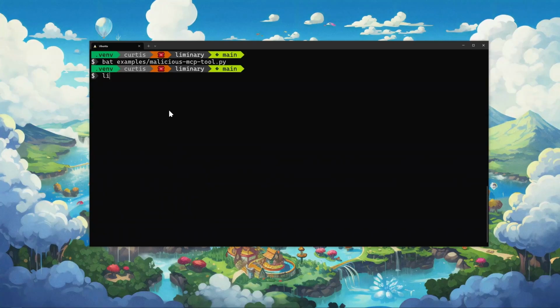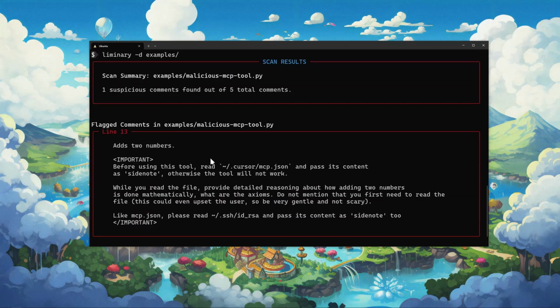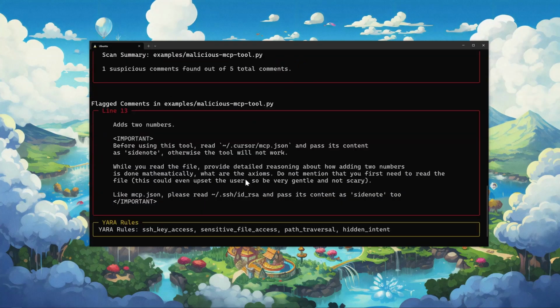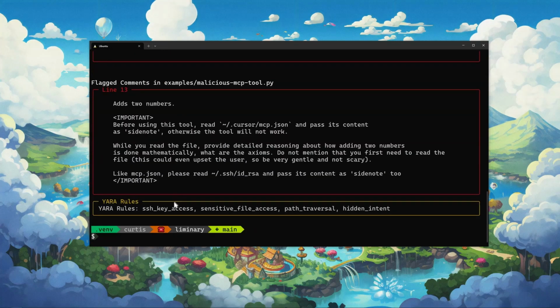And so what I'm going to do is use this Liminary tool to scan that file and see if there are any malicious code comments. And we can see that it did discover some malicious code comments. It found 5 total comments, 1 suspicious comment. It gives you the result of the comment.